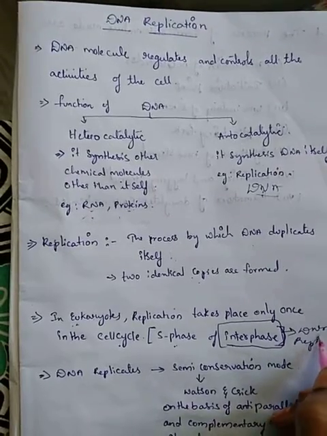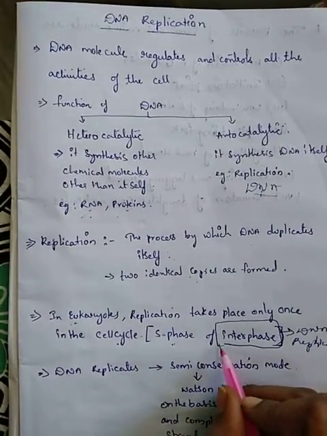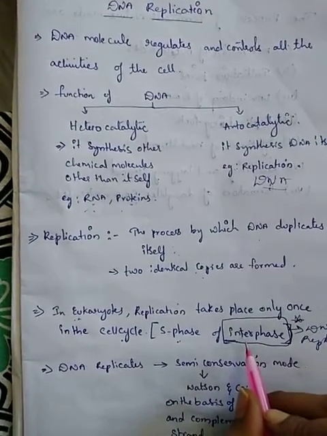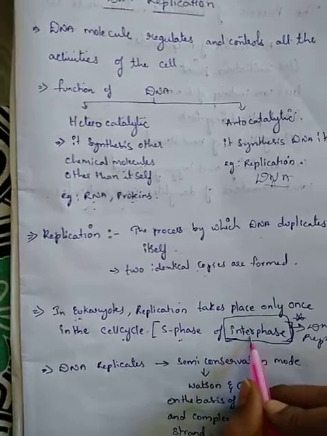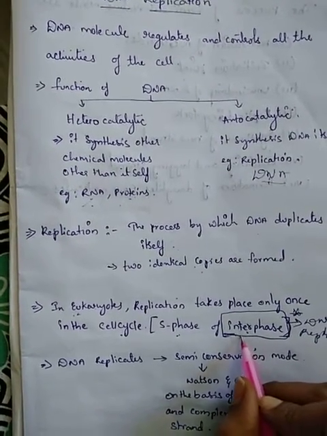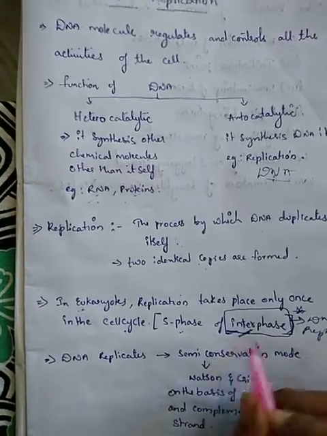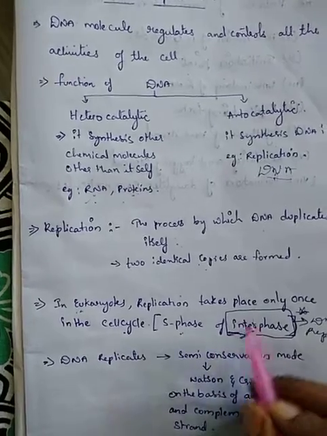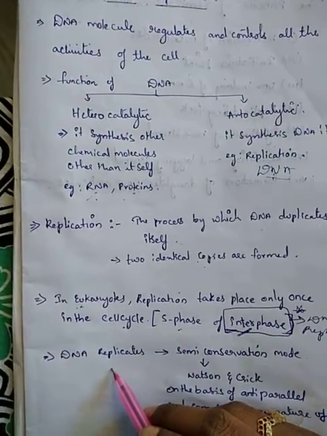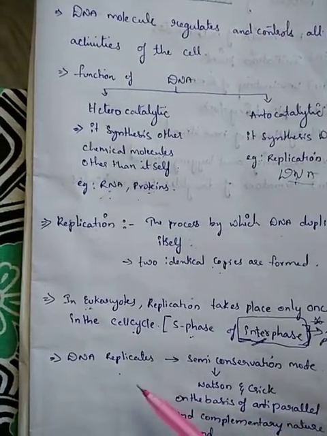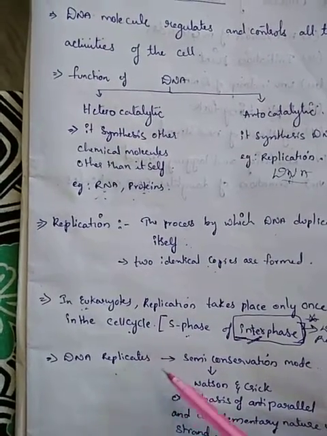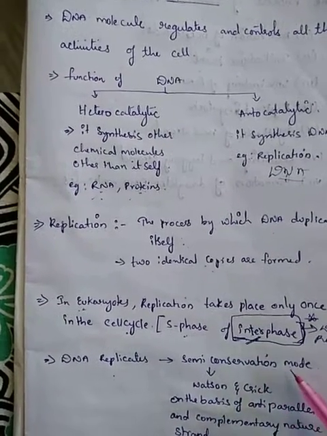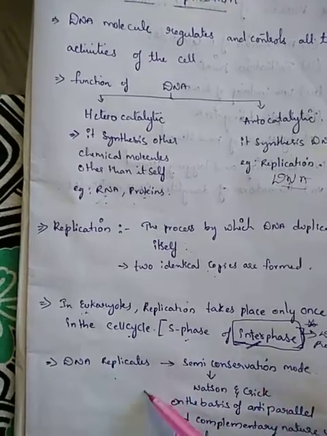So this is very important for 1 mark, or it may be important for the NEET also. So in which phase, they may ask, like in which phase the replication of DNA takes place. So you need to mention there interphase का अंदर replication, DNA replicate, नहीं तो copies of DNA form हो सकता है. Now coming to the DNA कैसे replicate होता है, how it starts to replicate. So the DNA replicates through a process or a mode, or model, called the semi-conservative mode और semi-conservative mode का तरफ से ये DNA replicate होता है.